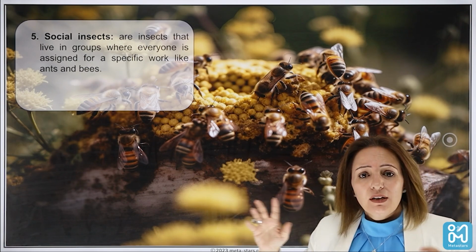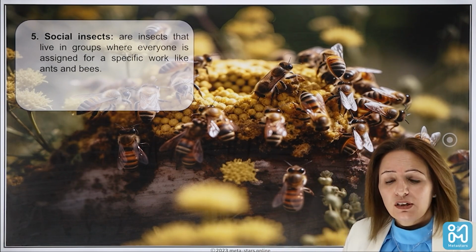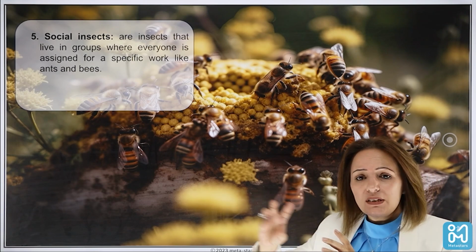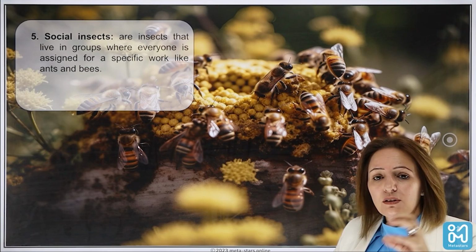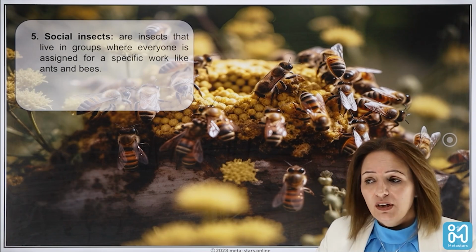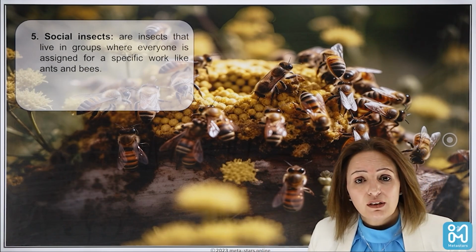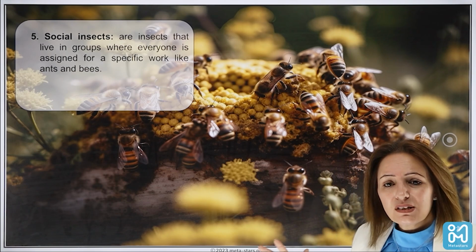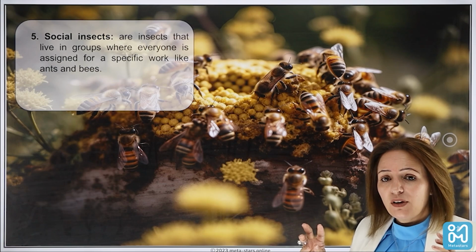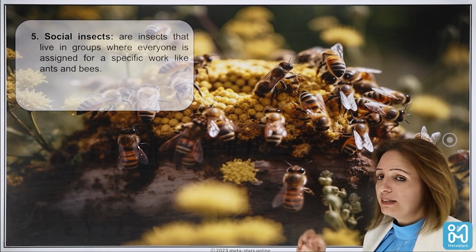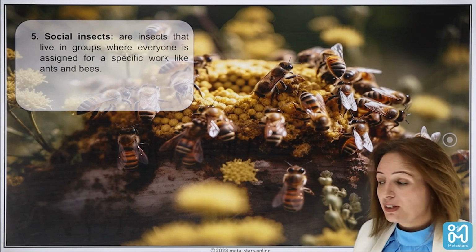In bees, for example, the well-being of the hive is very important. Some bees are responsible for collecting the nectar, others for building the hive, others for protecting the queen, and so on. So this is called social behavior, because each group of organisms is intended for a specific task.